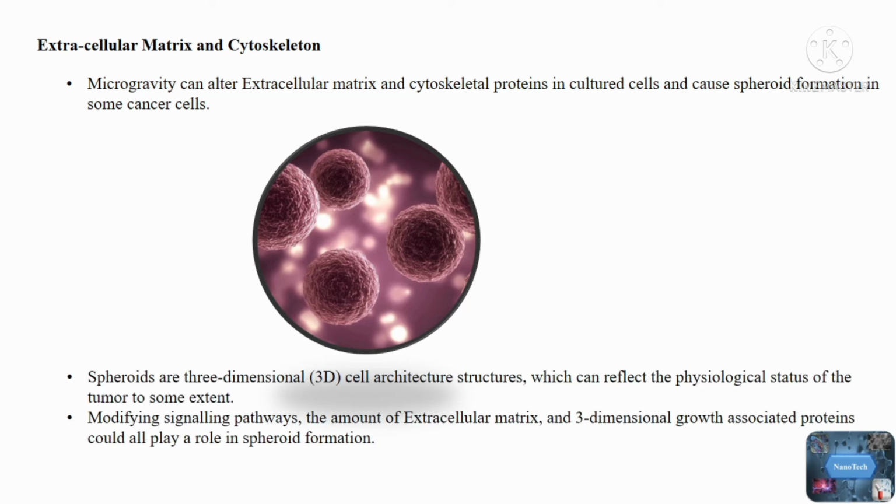Based on bioinformatics analysis, simulated microgravity promoted the overexpression of three-dimensional growth-related proteins and avoided excessive exogenous protein accumulation. Cancer cells appear to have remodeled their extracellular matrix and cytoskeleton as an adaptive response. That is, microgravity alters cell-cell interactions, cancer cell adhesion, migration, and invasion. Some cancer cells assemble into multicellular three-dimensional constructs in microgravity. As a result, simulated microgravity may be used as an inducer in tissue engineering and spheroid formation.